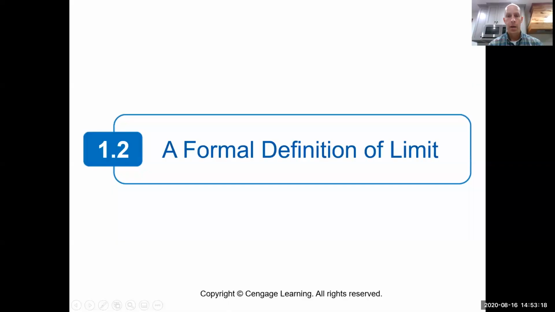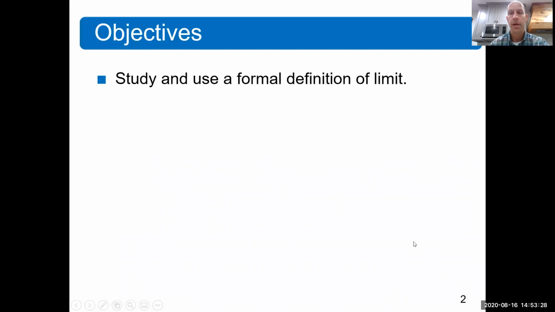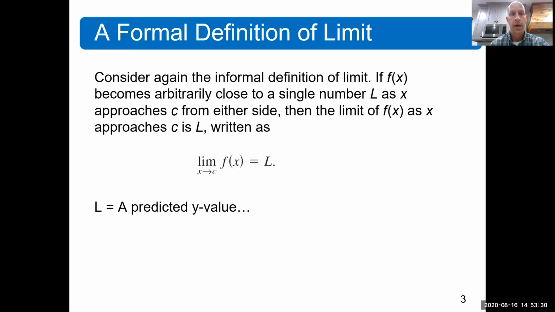Allen here, and today I want to show you the epsilon delta definition for limit. The book refers to it as a formal definition, and that's because there's more than one way to define the formal definition of limit. We're only going to be looking at the epsilon delta definition.